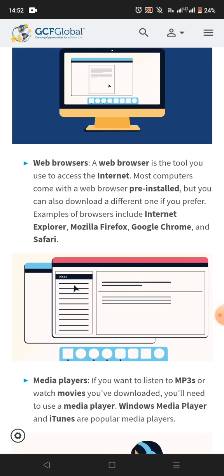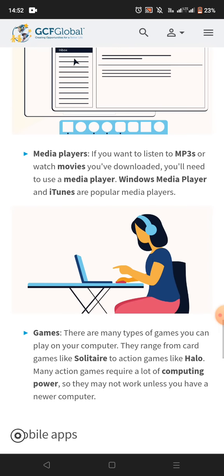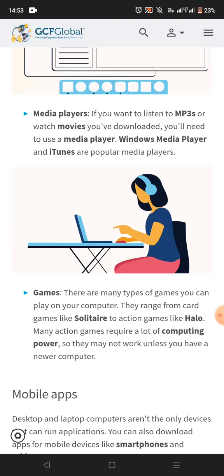A web browser is a tool used to access the internet. Most computers come with a web browser pre-installed, but you can also download a different one if you prefer. Examples of browsers include Internet Explorer, Mozilla Firefox, Google Chrome, and Safari. Media players. If you want to listen to MP3s or watch movies you have downloaded, you will need to use a media player. Windows Media Player and iTunes are popular media players.